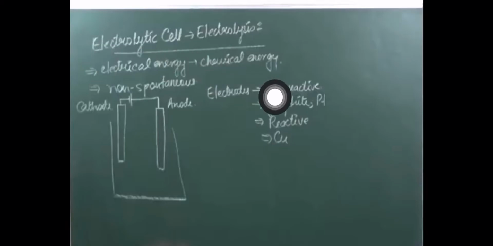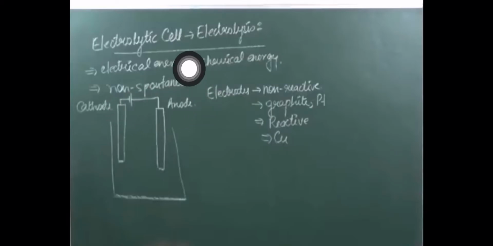And in electrochemical cell, it was a spontaneous reaction. But electrolytic cell, it is a non-spontaneous reaction. So these are the two differences you know about electrochemical cell and electrolytic cell. In electrochemical cell, chemical energy was converted into electrical energy, while in electrolytic cell, electrical energy is converted into chemical energy. Electrochemical cell had a spontaneous reaction, while electrolytic cell has a non-spontaneous reaction.